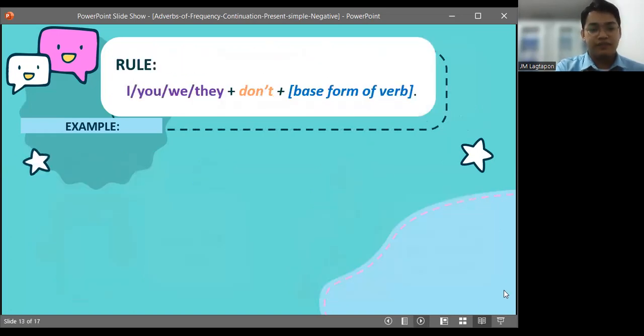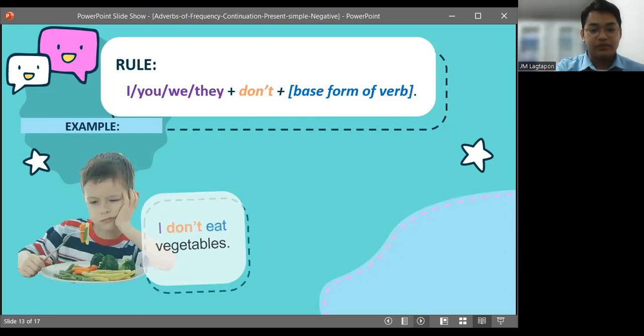Now, to be specific, for the pronouns I, you, we, they, we use don't and the base form of the verb. Now let's look at these examples. I don't eat vegetables. So the child in the picture doesn't eat vegetables. Are you like him? If you are, then you should probably eat more vegetables since vegetables are good for your health.